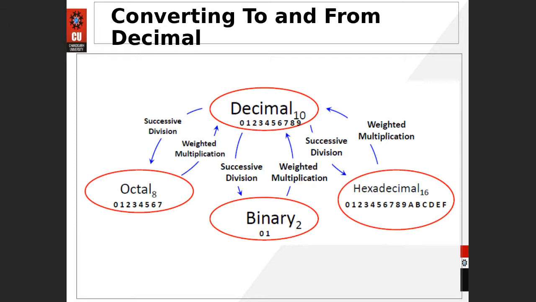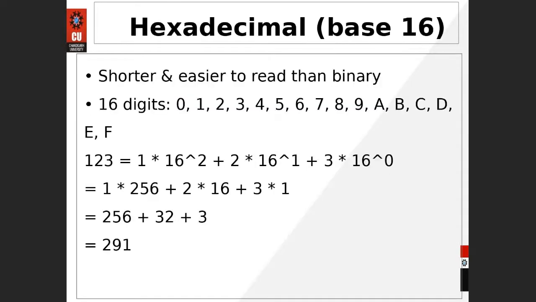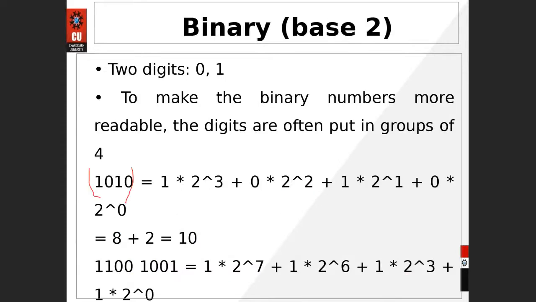Okay, so for the conversion from any other number system to the decimal, we are going to use the weighted multiplication that we have already done. Any other number system to the decimal, we are going to perform the weighted multiplication. Let me show you once again what we have adopted. So you could see this is your binary, and with the help of this methodology, we are going to convert this number into the decimal one.